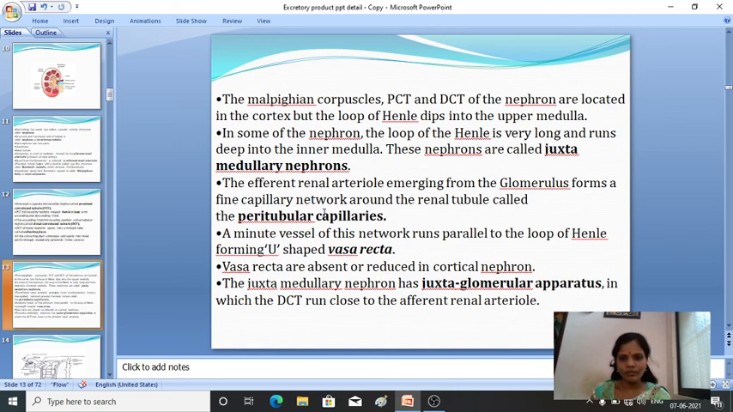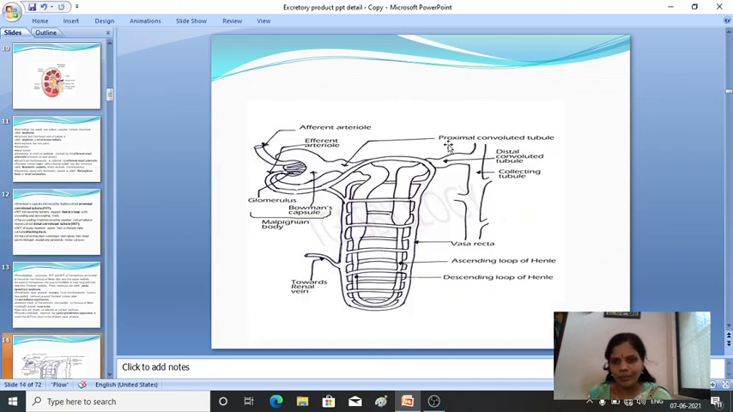Then this vasa recta is absent or reduced in the cortical nephrons. And the juxtamedullary nephron has the juxtaglomerular apparatus, in which the DCT runs close to the efferent renal artery. It comes closer to the DCT here. From the glomerulus it directly comes in contact here.